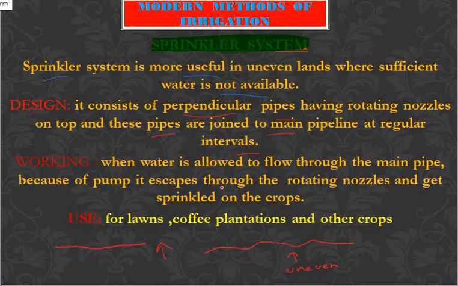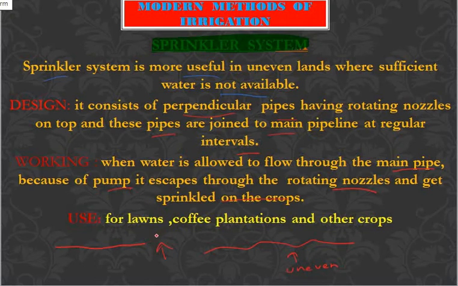When water is allowed to flow through the main pipe, it also passes through the perpendicular pipes having rotating nozzles, and because of the pump, it escapes through the rotating nozzles and gets sprinkled on the crops. This is how the sprinkler system works.